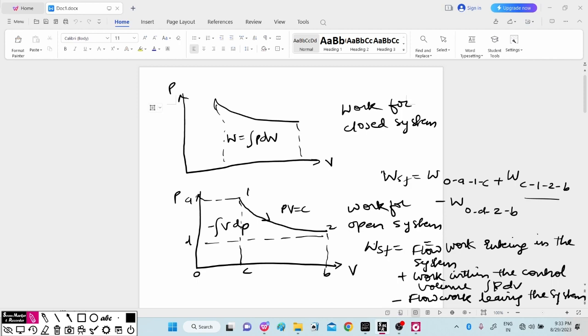Now we will see how to apply this steady flow energy equation to the different power producing and power absorbing devices, that is a boiler, condenser, turbine, compressor, nozzle. To different devices we will apply this equation.